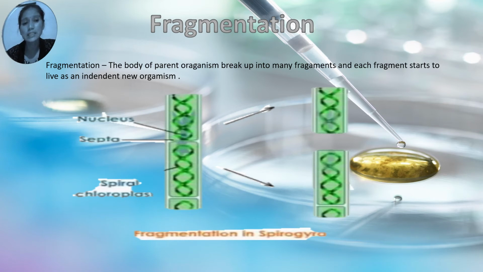Okay, you can see these diagrams. Here the diagrams show the fragmentation of Spirogyra. There are many small pieces. The body of the parent organism breaks up into many fragments, many small parts, and each fragment starts to live as an independent new organism.